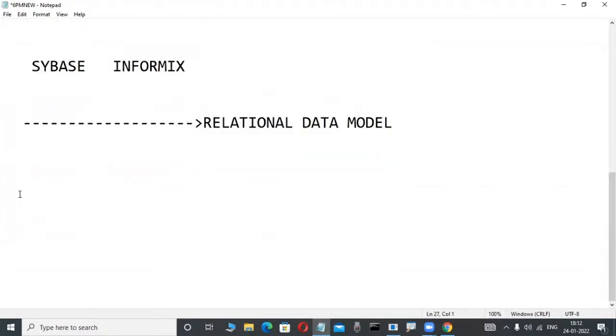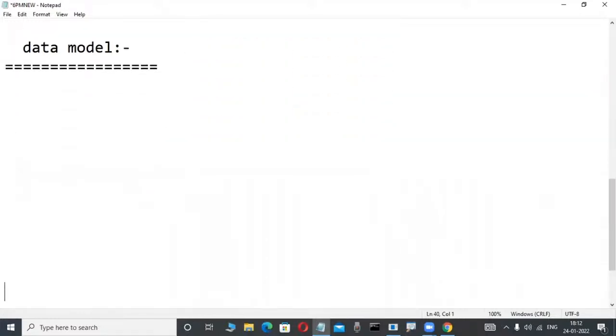What does this data model mean? Concentrate here. It is an easily understandable model. Don't write it, just listen. What is a data model? Observe it slowly. Did anybody attend the previous class? I am telling one thing: suppose Oracle is a product here.